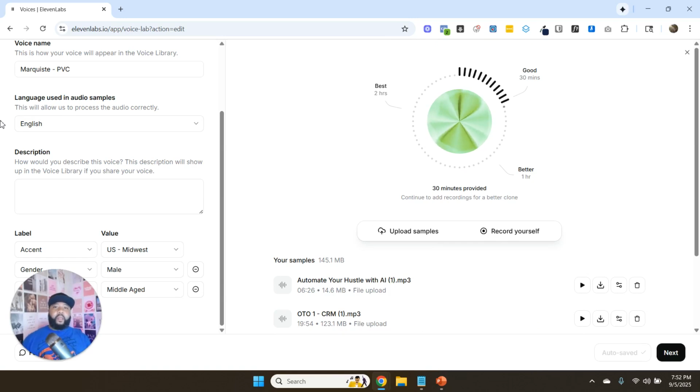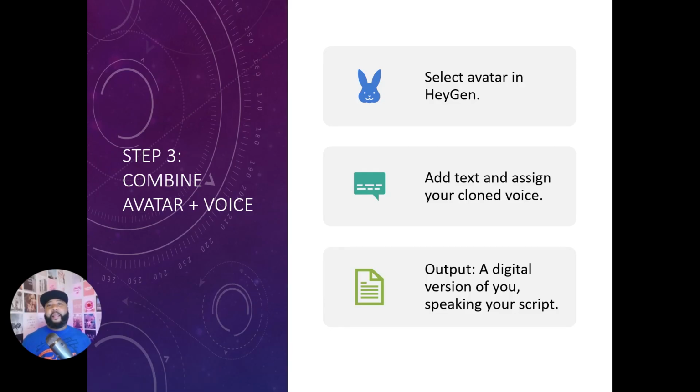So now we've already created the AI clone in HeyGen, and now I've showed you how to create your voice clone here on ElevenLabs. And now this is the fun part. In step three, we get to combine both of those things together. We go into HeyGen and we select the avatar that we created, and then we can add whatever text we want. We can give it the voice that we created in ElevenLabs, and then we're going to create that video that we can basically go and put on social media and do whatever we want with. So I'm going to walk you through the process of how both of those things work.